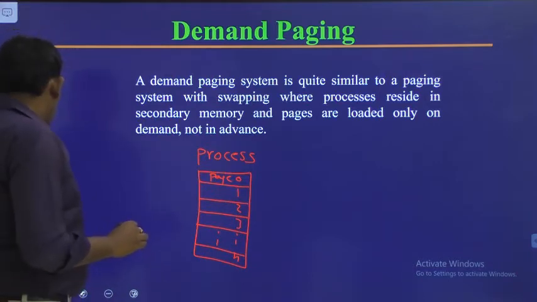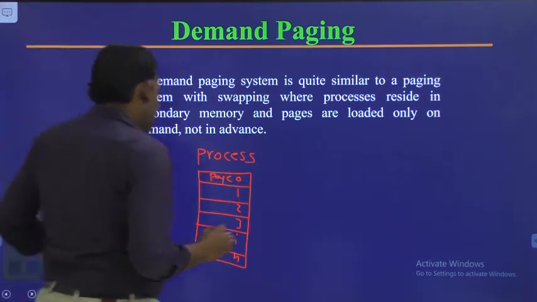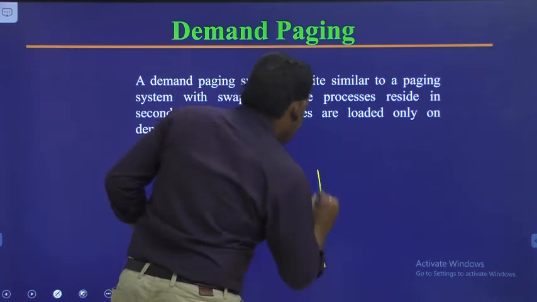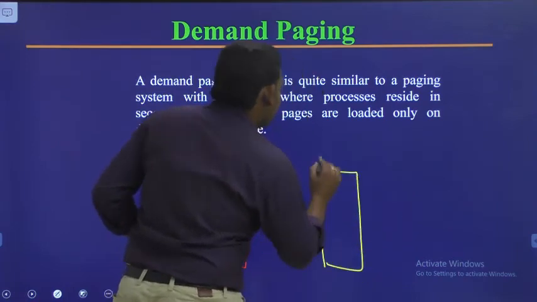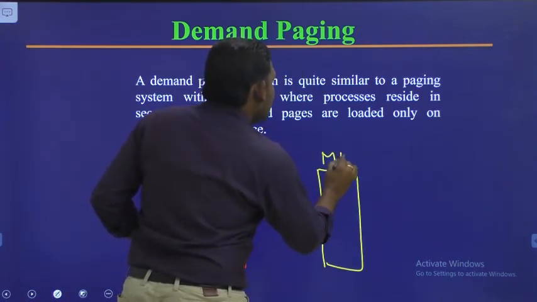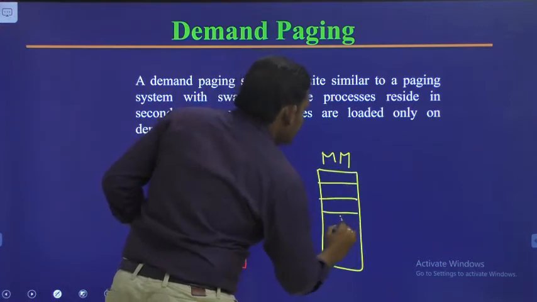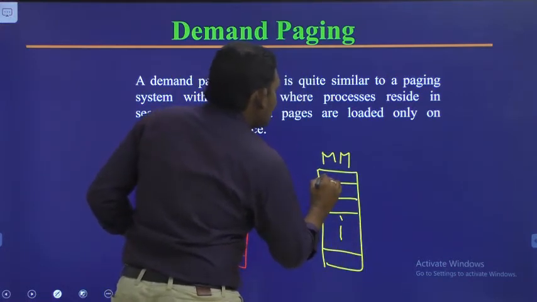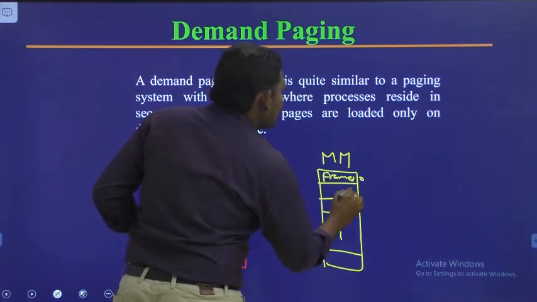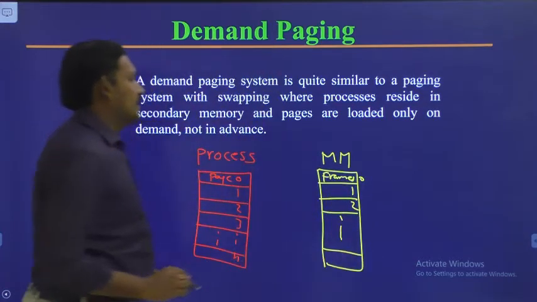Similarly we have main memory. Main memory is divided into number of frames: frame 0, frame 1, 2 and so on, like that.